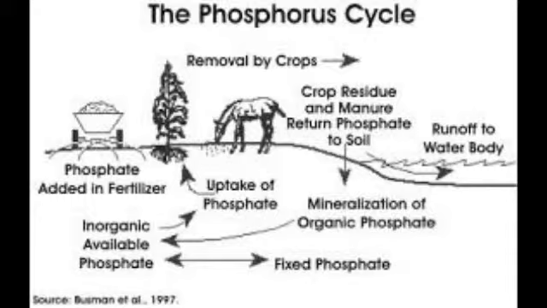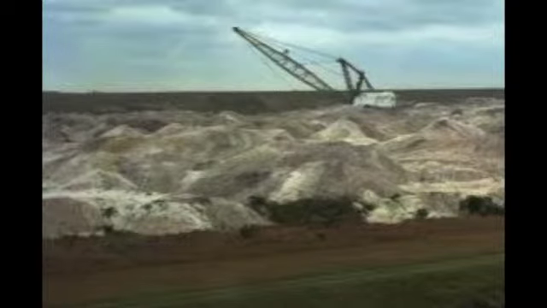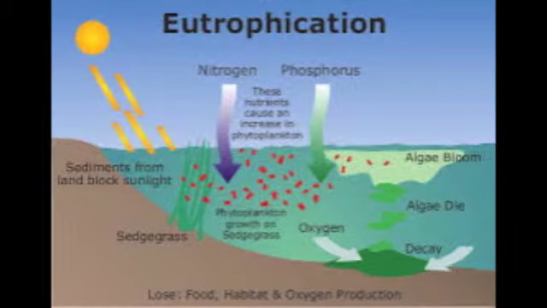Phosphorus is a major component of nucleic acids and other biological molecules. Through chemical weathering, phosphorus is released, usually in the form of phosphate, from the soil, rock, and sediments it's found in. Humans mine phosphorus-rich rocks to produce fertilizers, and the fertilizers can get into the groundwater, which can then cause eutrophication. Eutrophication depletes the water of oxygen because it causes an abundance of nutrients in the water.